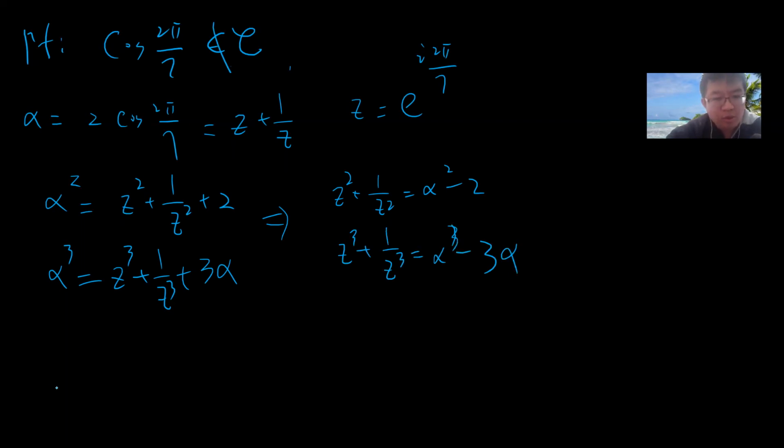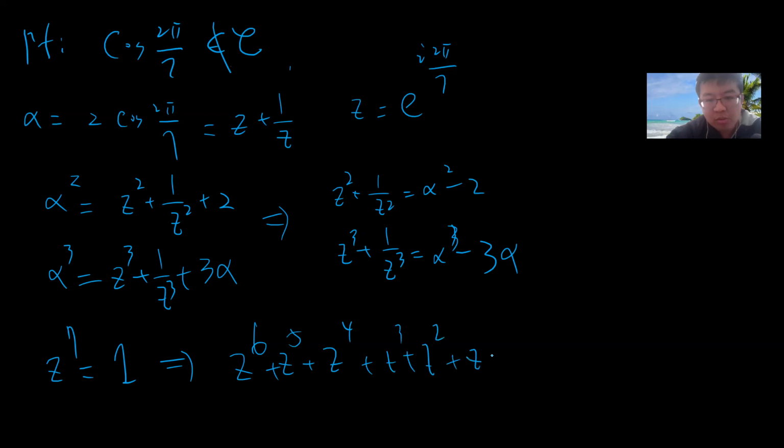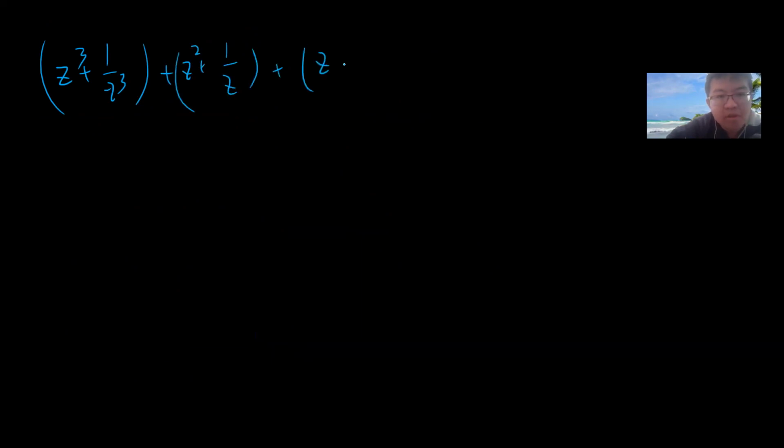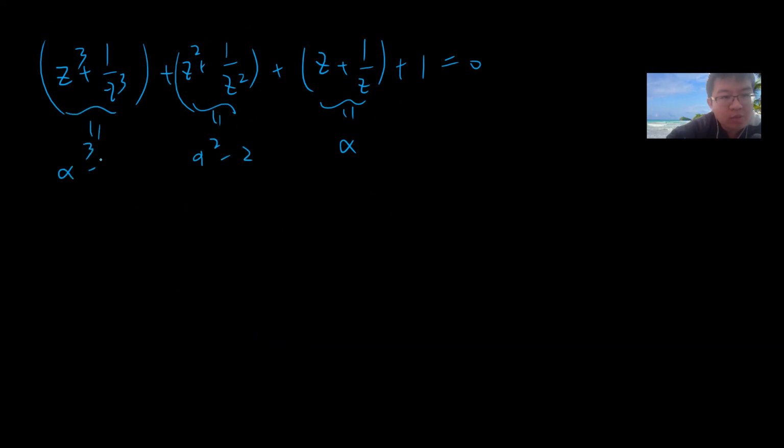We know that z to the 7 is 1, which is the same as z to the 6 plus z to the 5, 4, 3, 2, 1 plus 1 equals 0. I can write this as z cubed plus 1 over z cubed, plus z squared plus 1 over z squared, plus z plus 1 over z, plus 1 equals 0, and then substitute alpha squared minus 2 and alpha cubed minus 3 alpha.